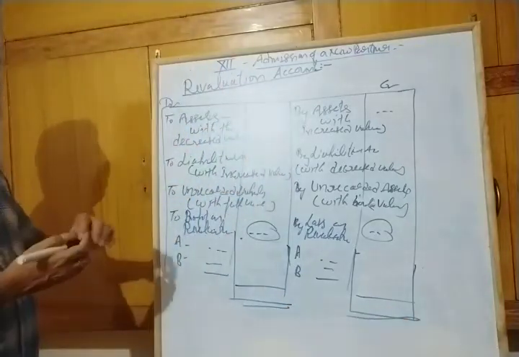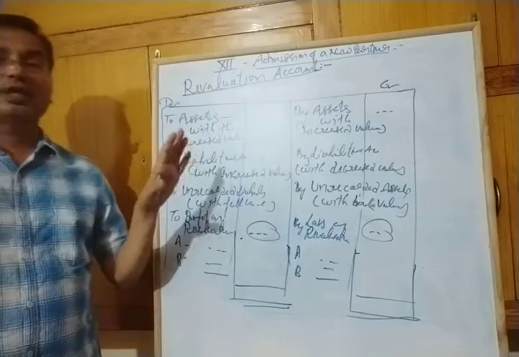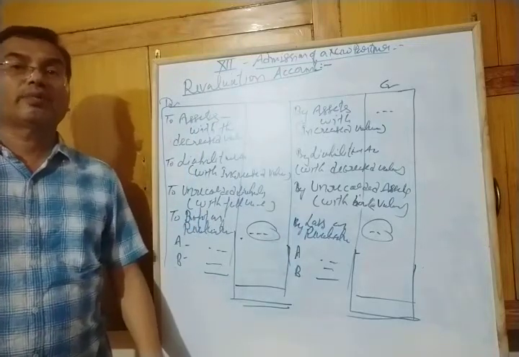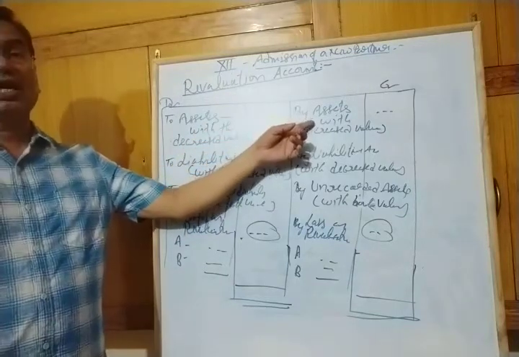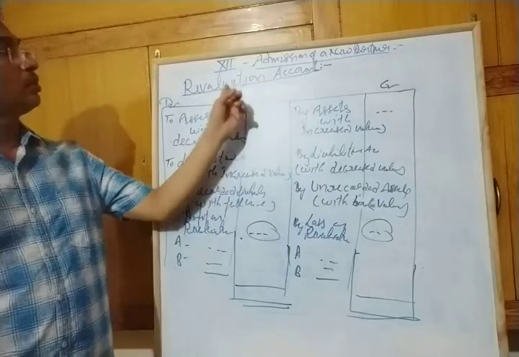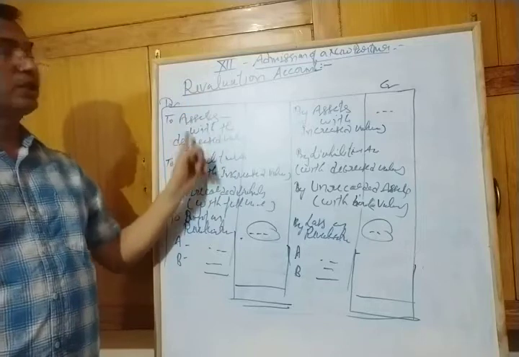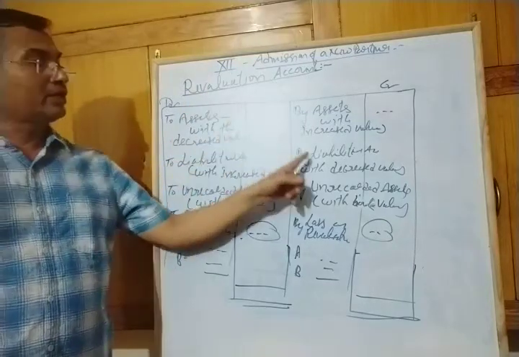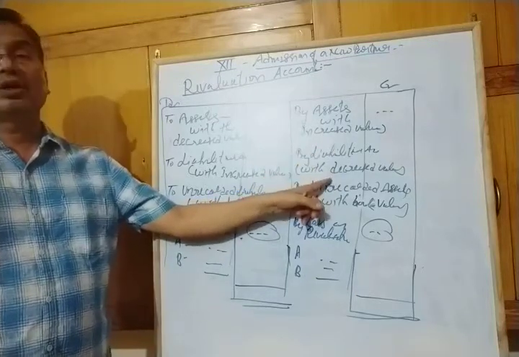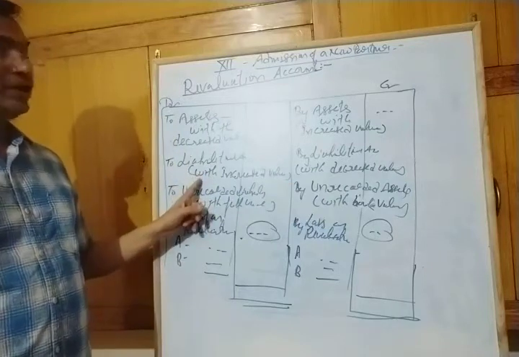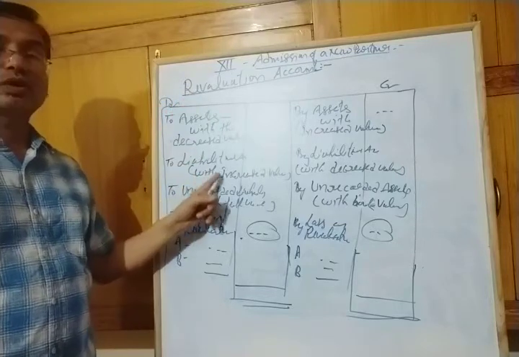This is the revaluation account, and this is prepared on the basis of entries for revaluation. You can make the journal entries on the basis of this format, like that. Suppose asset increases, that means asset account debit to revaluation account. Asset decreases, that means revaluation account debit to asset account. Liability decreases, that means that liability, suppose creditor account debit to revaluation account. Suppose liability increases, suppose creditor increases, then revaluation account debit to that particular liability account.